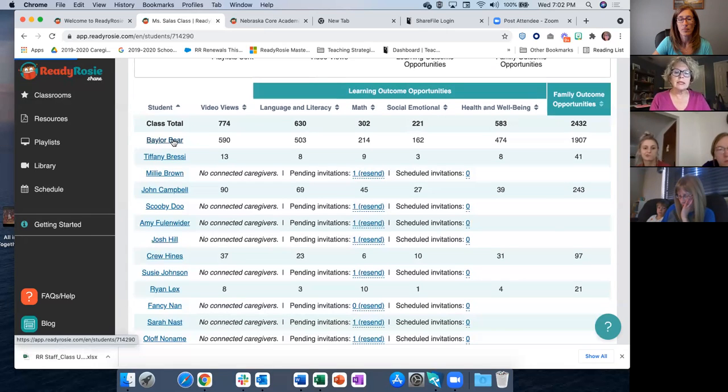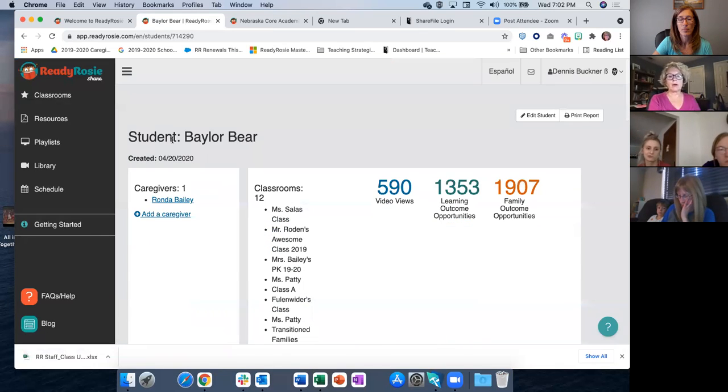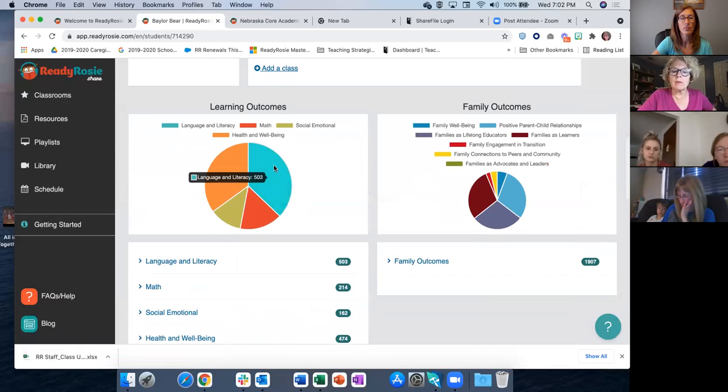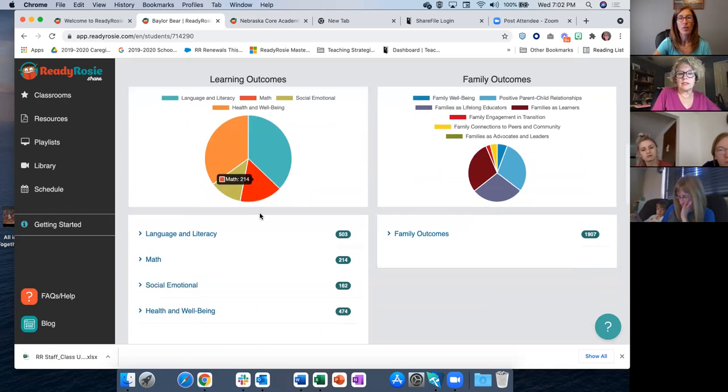But I can click on Baylor Bear, and I can see the learning outcomes, how that whatever number it was, 500 and whatever outcomes, how that is distributed across language and literacy, health and well-being, social and emotional, and math. How is that divvied up?